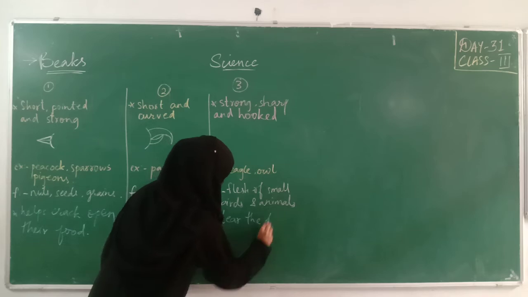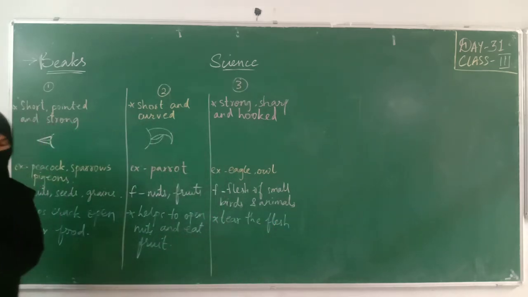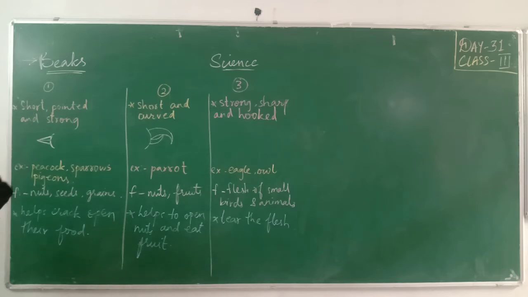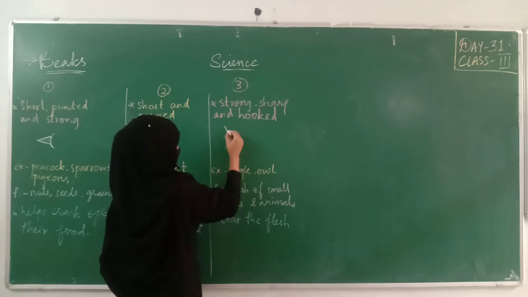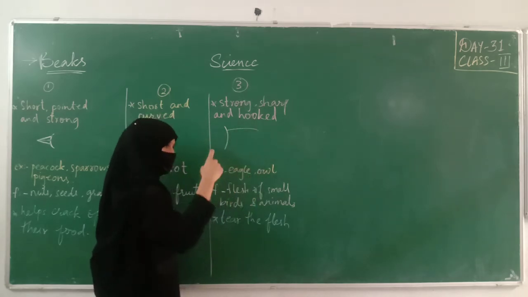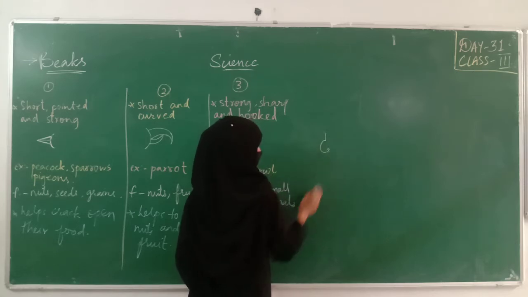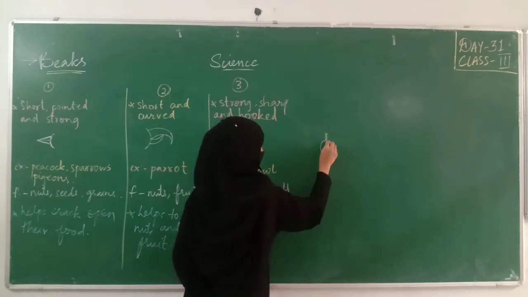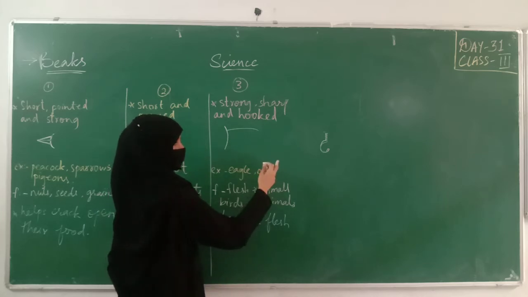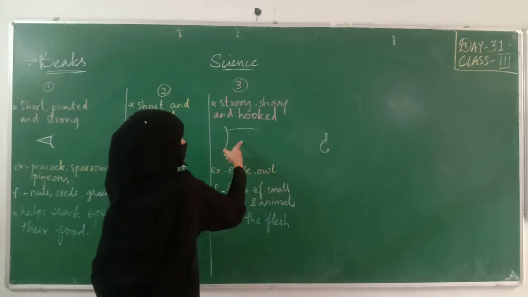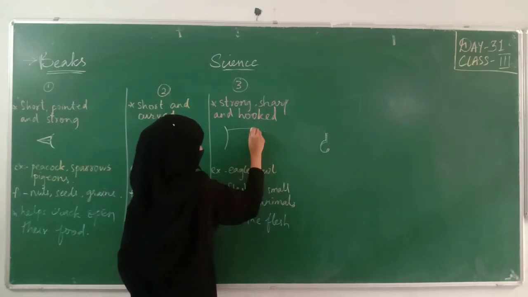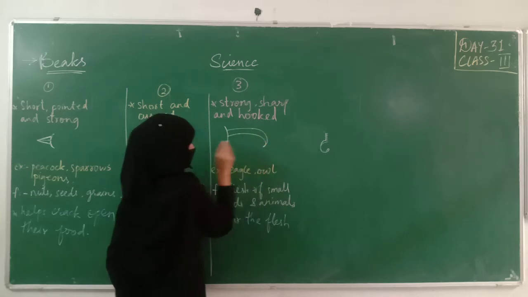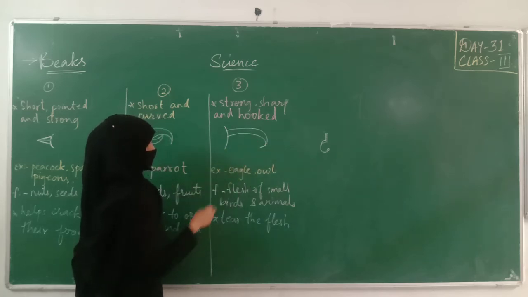Okay. Now I'll draw the beak. How is it? It is sharp, pointed and hooked. Now what is this hooked? This is the face of the bird. It will go straight like a hook. What is a hook? A hook will be like this, no? A screwdriver type. A hook will be like this, which we use for catching fishes also. So this beak will also be hooked. It will go straight. It will be a little bit long also. And it will be like a hook, like this. Then here it will close.